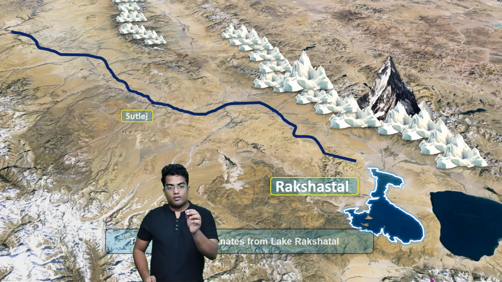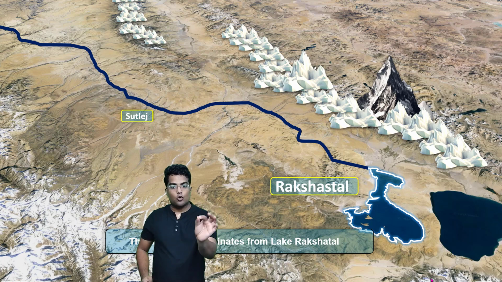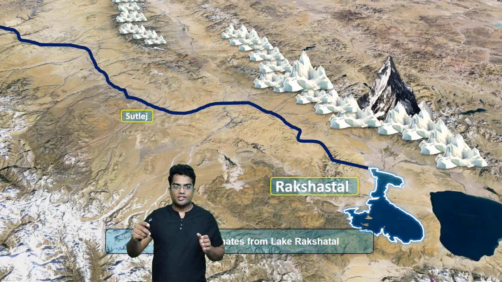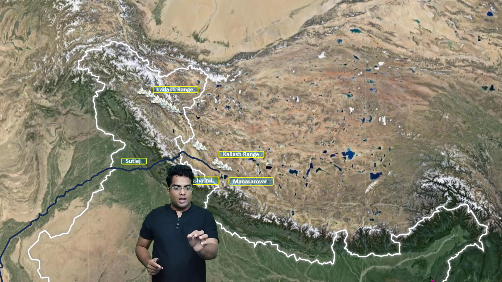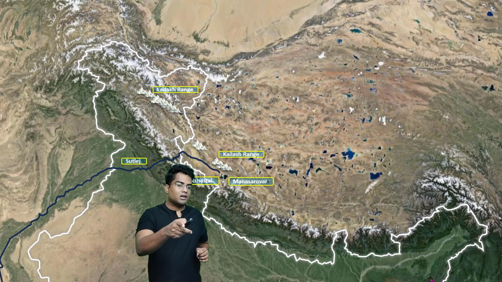Now moving on, we see the Satluj River. It originates from this particular lake, right? Now to give you a perspective, I'm just going to show you the entire course of Satluj. So this is how river Satluj looks, okay? First, it starts around Lake Rakshatal. It goes into India and eventually it falls into the Indus River. Okay, that's river Satluj.